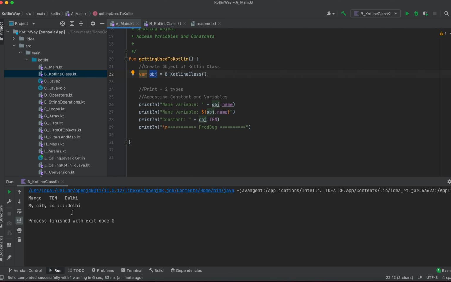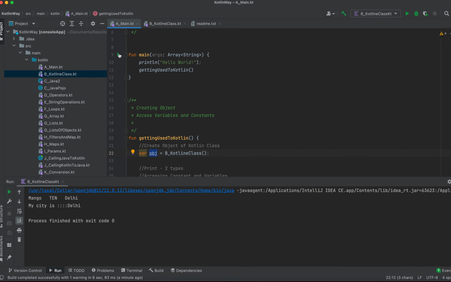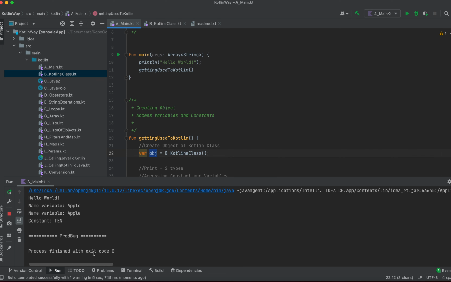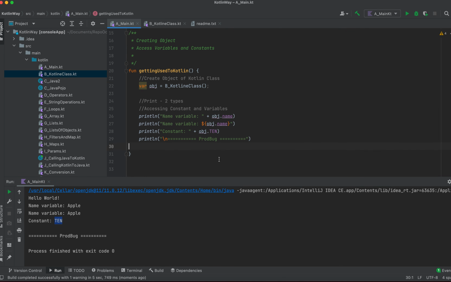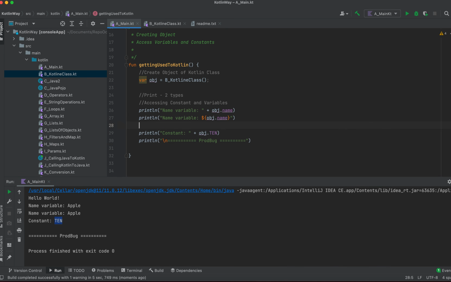Okay, let me run the main. Hello world, and after that we are printing object dot name is apple, again the same apple, and the constant is 10. Okay, so this is one important thing.